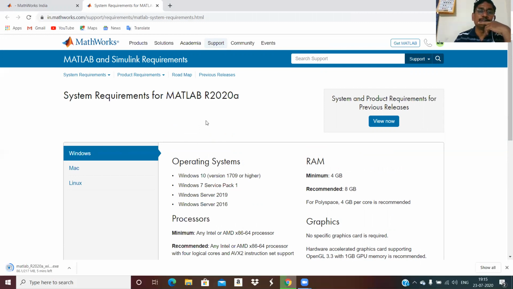These are the requirements to install MATLAB. MATLAB 2020, this is the latest version. Whenever you go at that time, whatever version is there, you can take it and use it for 1 month. But for one Gmail account, one can use it for 1 month only. I'm not recommending that you use a different email ID and use MATLAB continuously. The student version may be cheaper than the institute version or academic version. And no need to buy all toolboxes of MATLAB. Whatever your research requirement, you can select it and just install it.